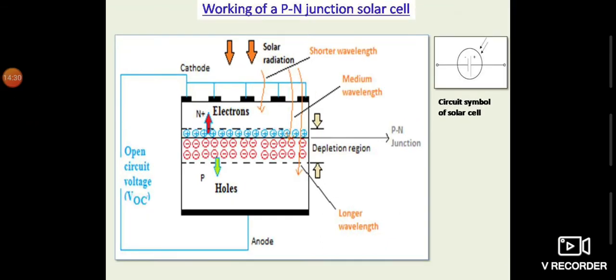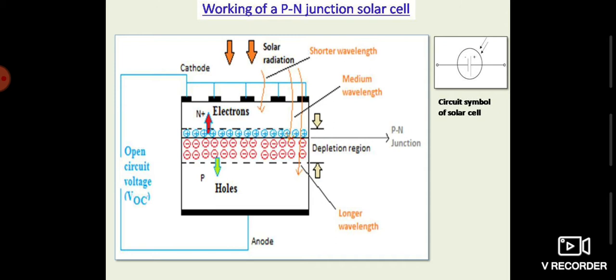Now in this figure you can see that shorter wavelength, medium wavelength and longer wavelength of the solar radiation are labeled. What do we mean by these three wavelengths? As you know, solar radiation consists of different wavelengths of radiation, that is, different frequencies.